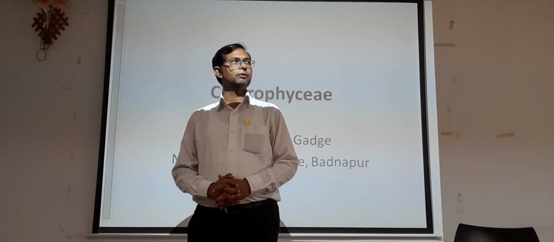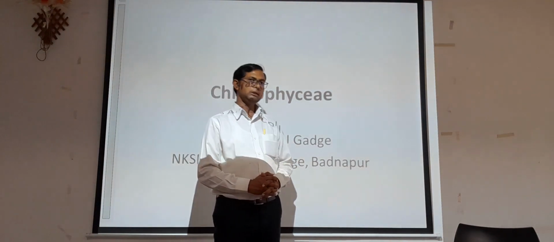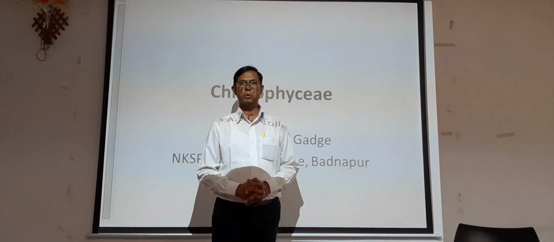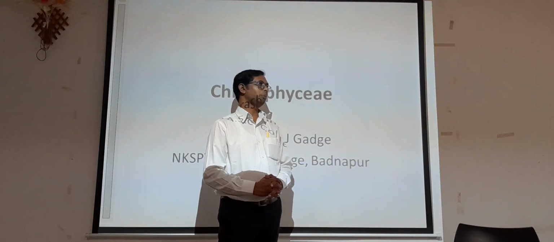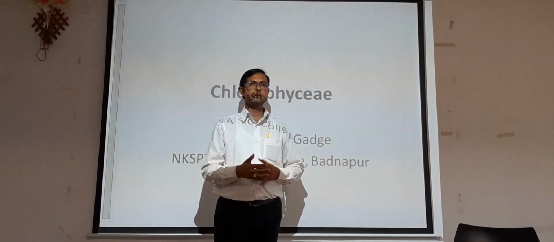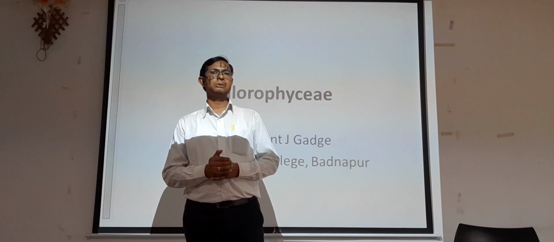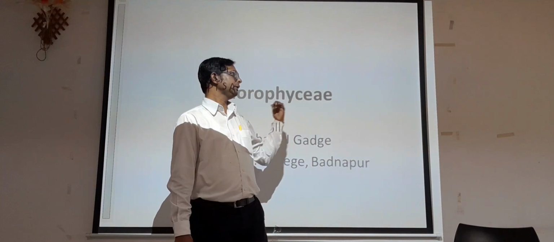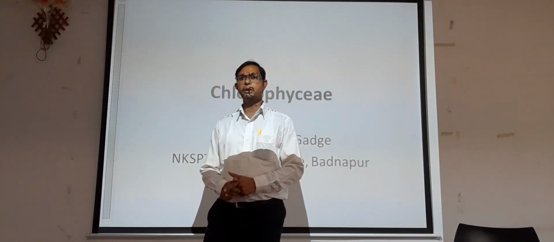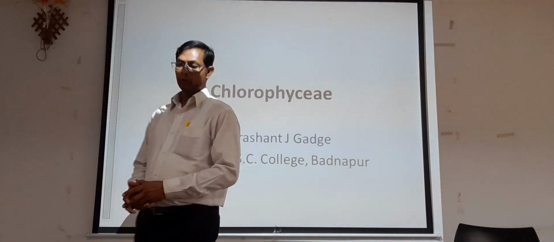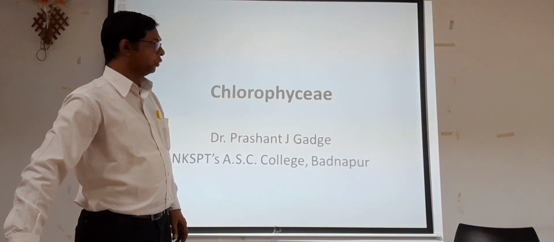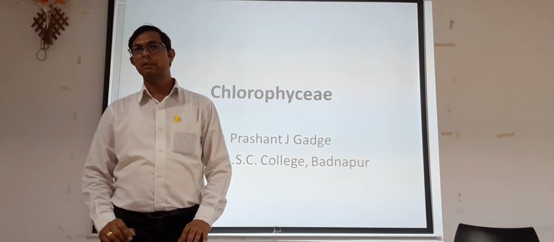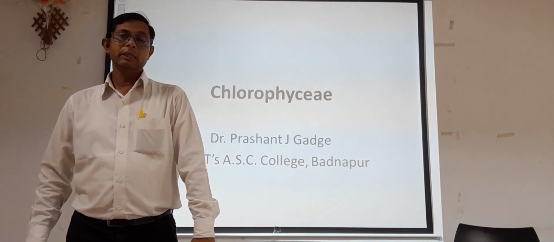Now as we know that we are discussing the algae and diversity of cryptogams, and in diversity of cryptogams we move towards the algae, and in algae we are going to discuss the topic chlorophycy. Now the name chlorophycy itself suggests that it is nothing but the green algae.